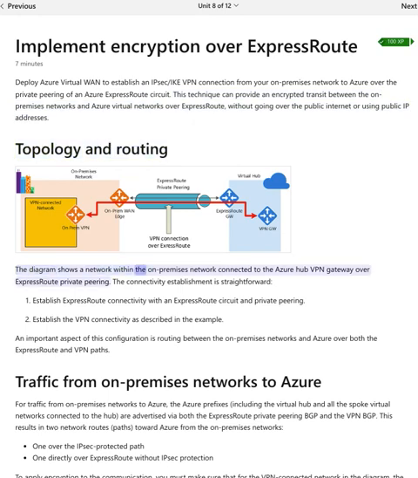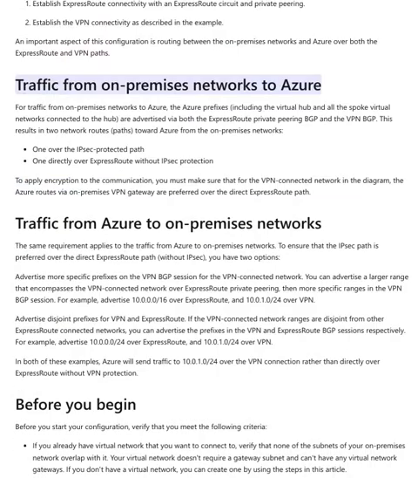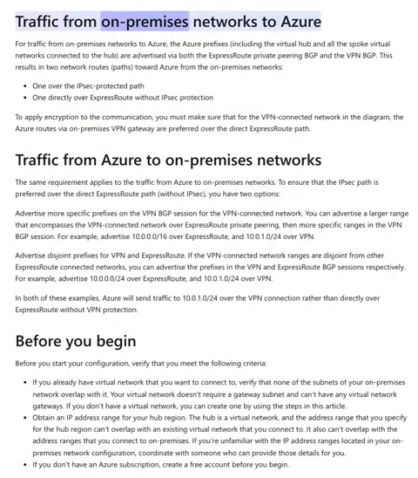Topology and routing. The diagram shows a network within the on-premises network connected to the Azure hub VPN gateway over ExpressRoute private peering. The connectivity establishment is straightforward. Establish ExpressRoute connectivity with an ExpressRoute circuit and private peering. Establish the VPN connectivity as described in the example. An important aspect of this configuration is routing between the on-premises networks and Azure over both the ExpressRoute and VPN paths.